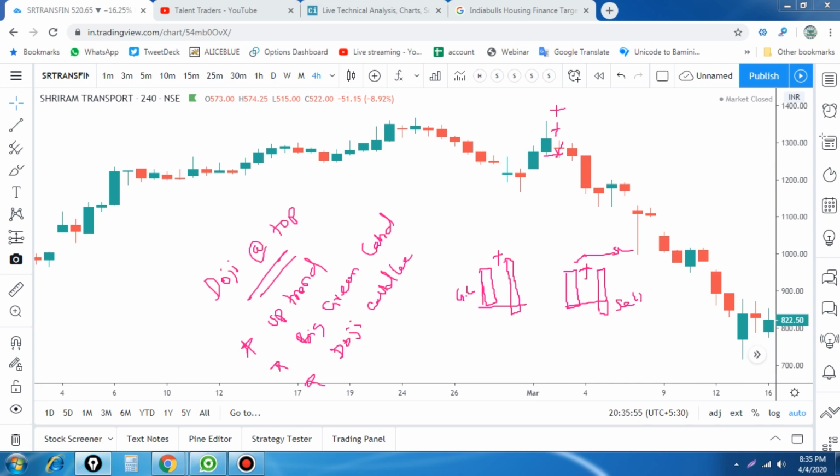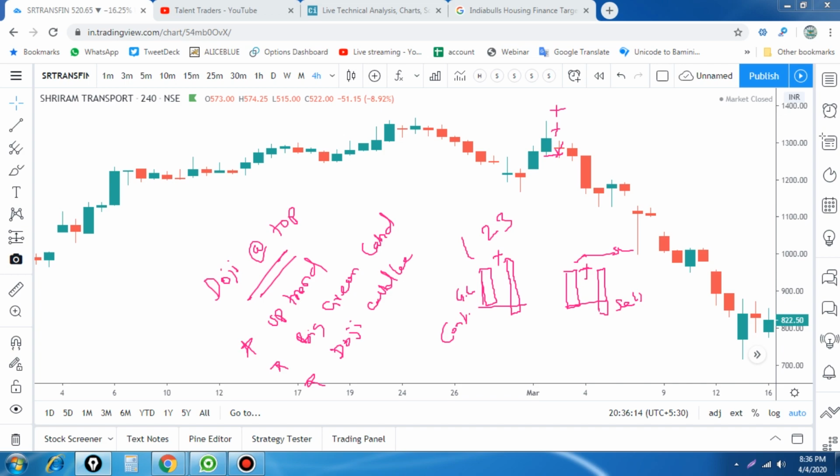The selling confirmation comes from the third candle which closes below the first candle. We take three candles: the first candle must be a green candle, the second candle must be a doji candle, and the third candle should break below the first candle's low. That will be the confirmation on the sell side.